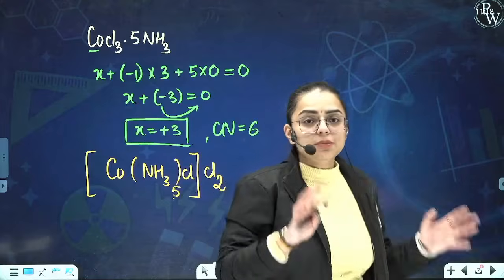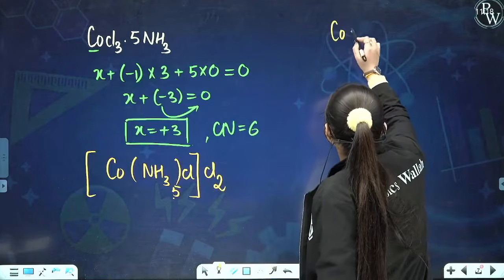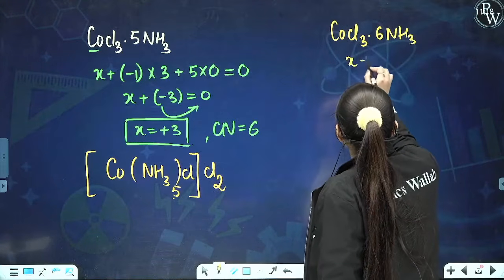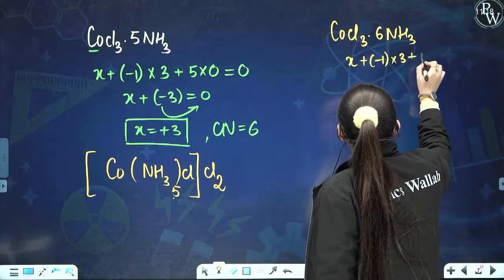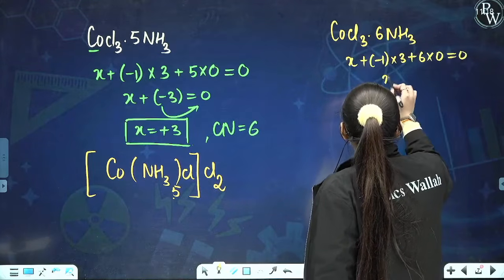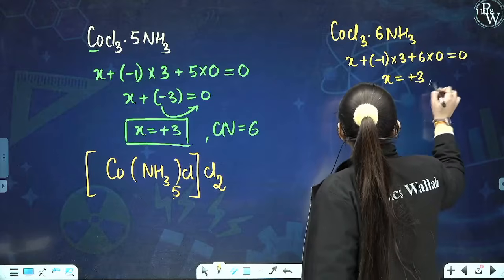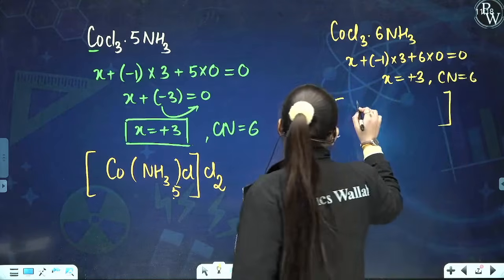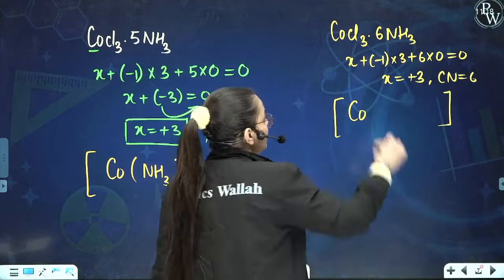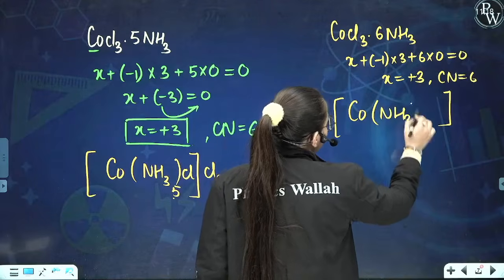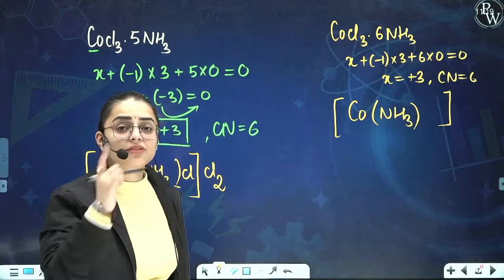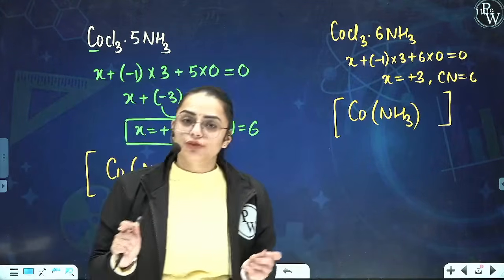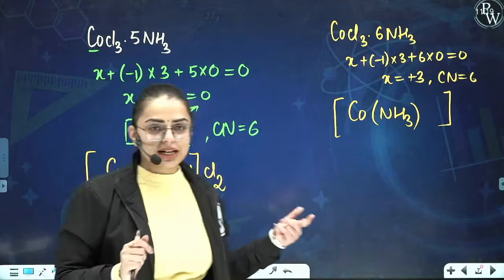In the previous case, for example, the compound was CoCl3.6NH3. Again, if you calculate the oxidation number, X plus (-1 into 3) plus 6 into 0 is equivalent to 0. X will come out to be +3. Again, for this +3, the coordination number is 6. So in order to generate a coordination compound, you write first of all the central metal atom, then you require the ligands. You will write ammonia. I will let you know why we have not written Cl inside first. Because in the upcoming segments, in the topic valence bond theory, you shall learn about strong field and weak field ligands, so you'll automatically get it.